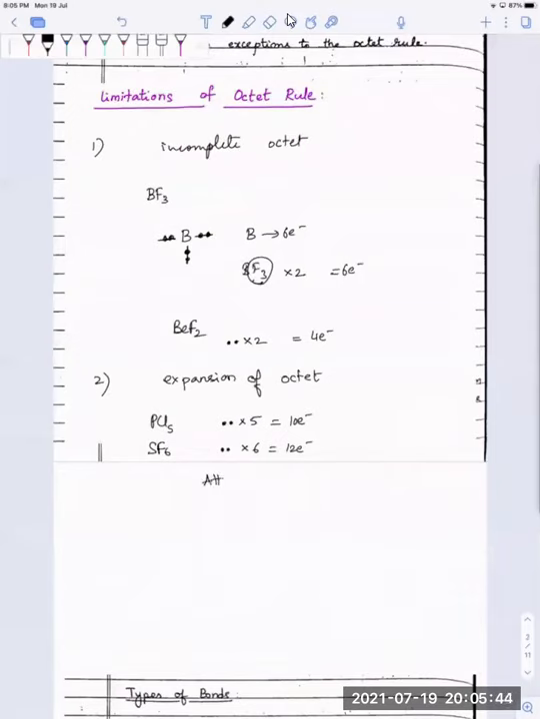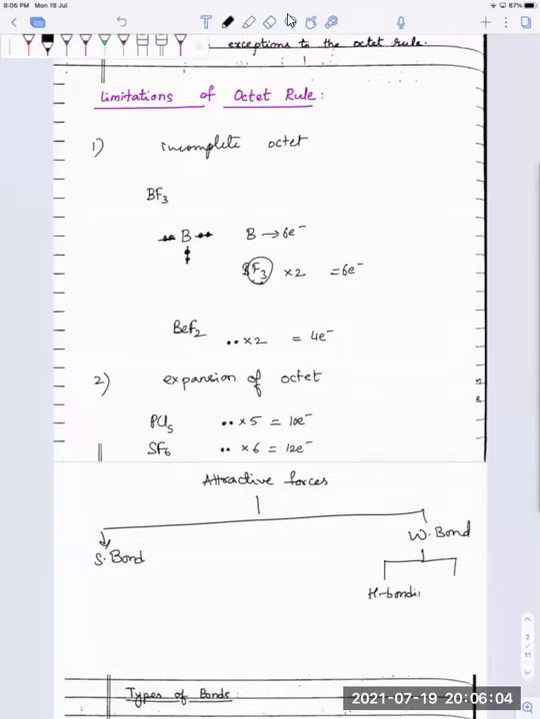Classification of bonds. So your bonds are basically attractive forces. And these attractive forces are divided into two types. Strong forces or strong bonds, weak forces or weak bonds. In your weak bonds, you have two types. Hydrogen bonding, which we covered a little in the states of matter chapter, and van der Waals forces, which is your London dispersion forces, dipole-dipole interactions, all those, which we already covered in states of matter. So in this chapter, we will again cover hydrogen bonding in detail.